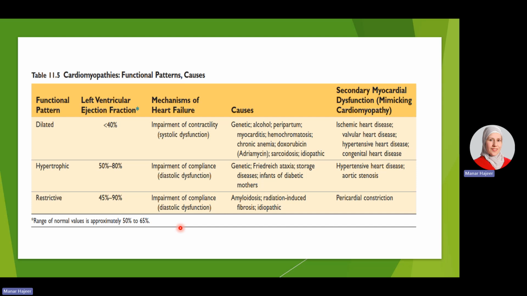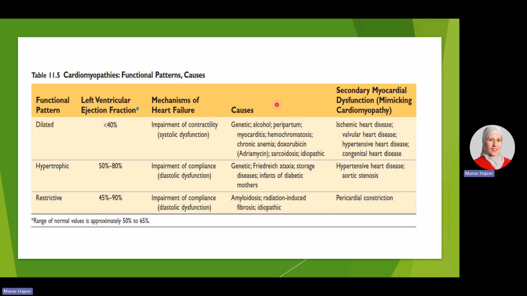The problem is in the diastolic filling. So the ejection fraction or the cardiac output during each contraction will be high. However, the total cardiac output will be decreased because of the filling problem and the reduced capacity of the heart.